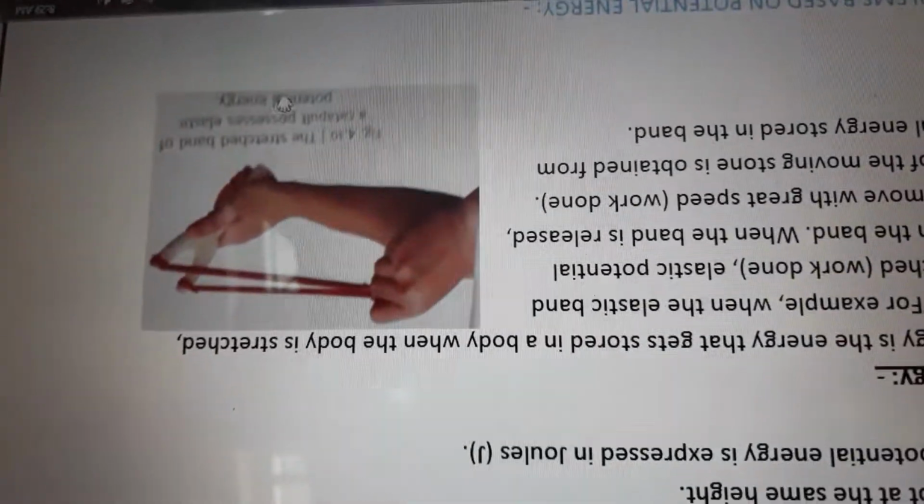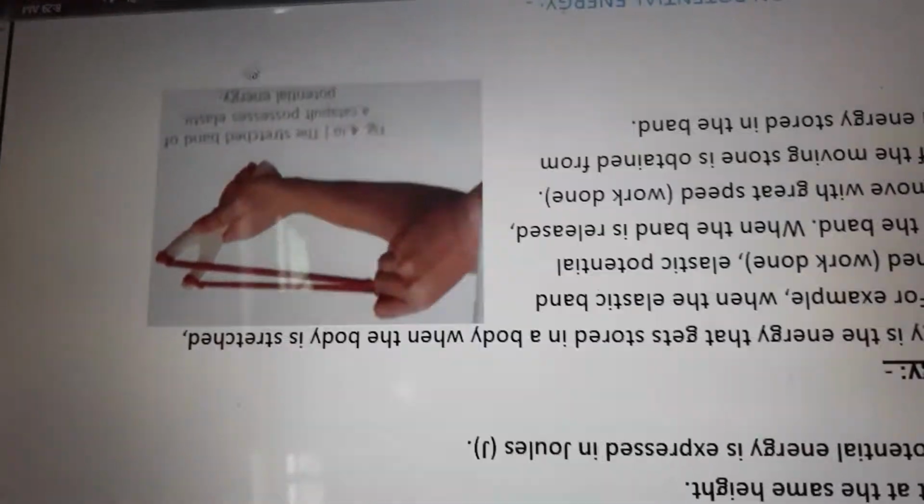We apply a force there, the stone is displaced, so work is done. The kinetic energy of the moving stone is obtained from the elastic potential energy stored in the band. So the stretched band of the catapult possesses elastic potential energy.